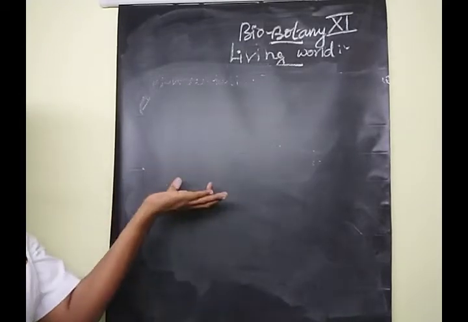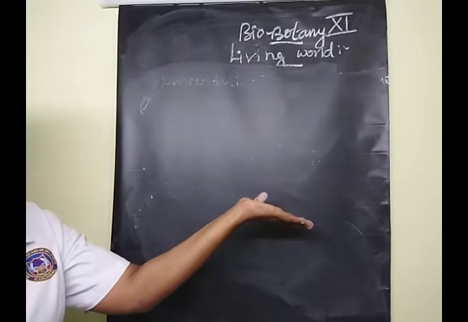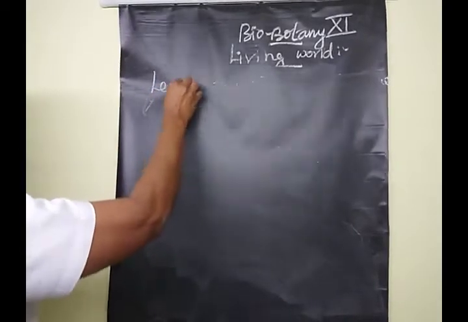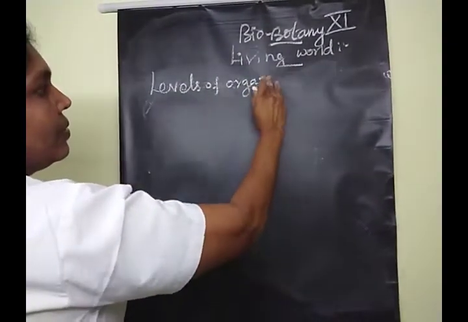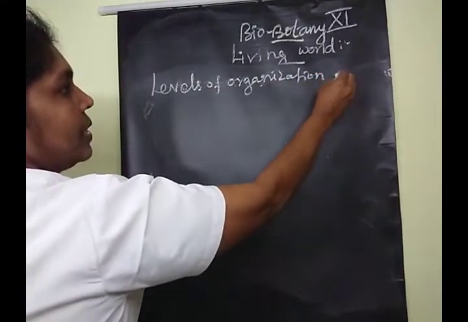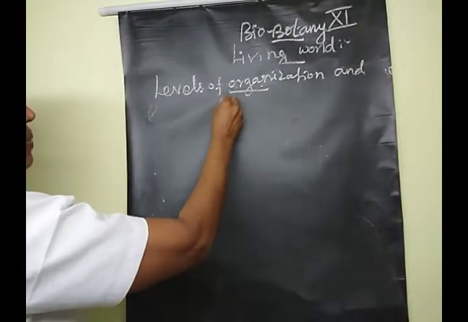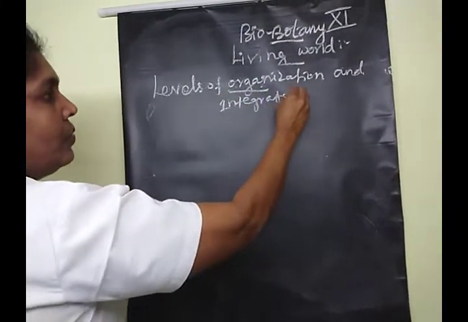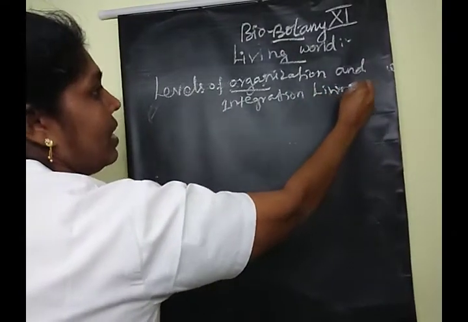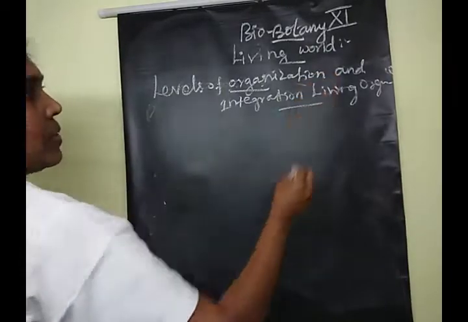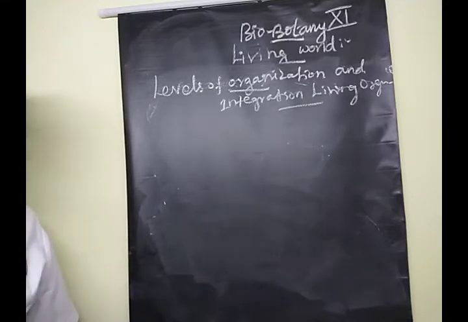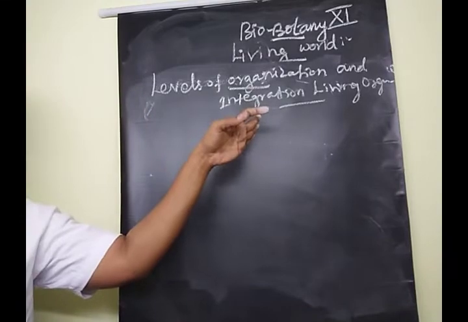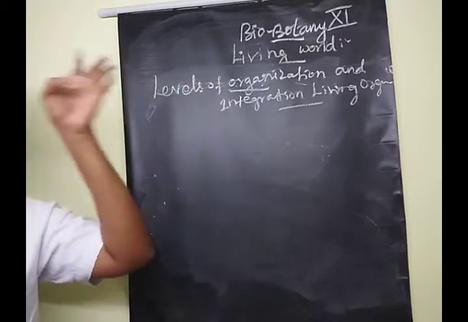Okay? So what are the attributes of living organisms? Before that, I am going to teach the levels of organization and integration of living organisms. The levels of organization and integration of living organisms. The first level begins with atoms and ends with the biosphere. Okay.